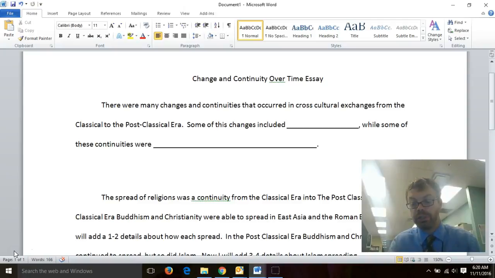Some of these changes included, if you got 1, put 1. If you got 2, put 2. Well, some of these continuities were, and there you go.